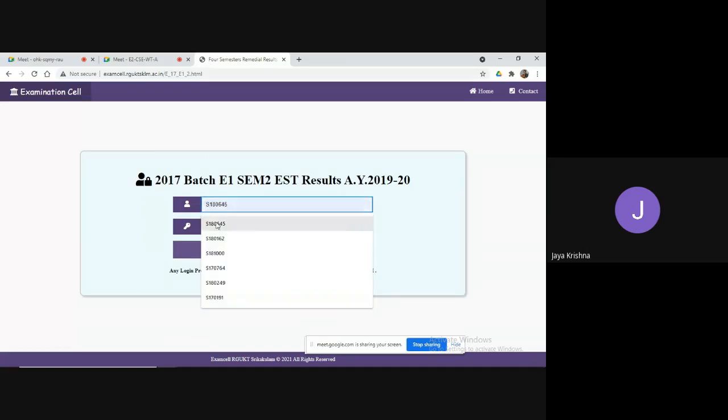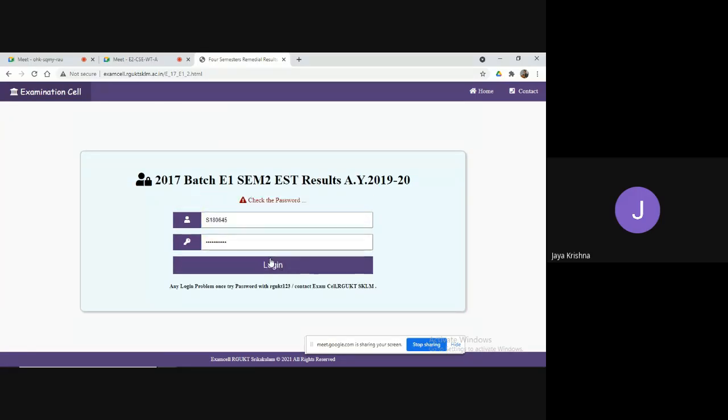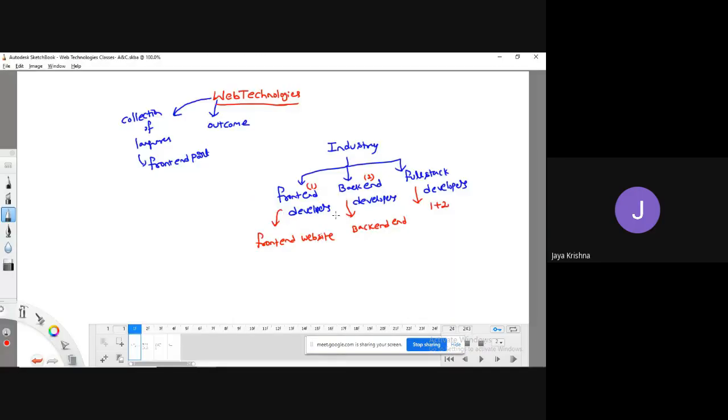Now, if I try to enter some ID number followed by some password, and click on login, what output are you going to get? It is also a kind of front end part. But whatever thing we are unable to view, we call that back end.